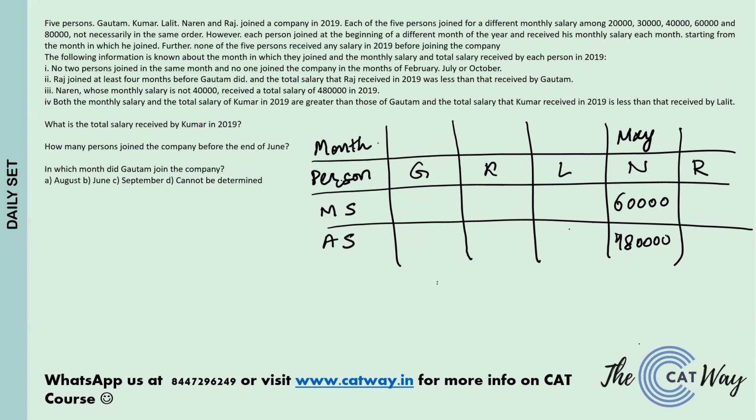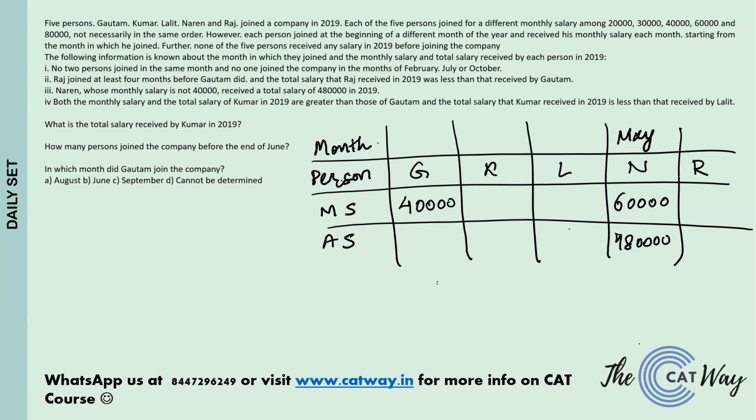Whereas Raj, at 20,000 a month, will obtain a salary of 2,40,000. That is more than Gautam's. But we know that Raj received a salary less than Gautam. Even if Gautam joins later, his total salary will keep on reducing. So Gautam cannot have 30,000. That means it is definite that Gautam is the person who joined at 40,000.